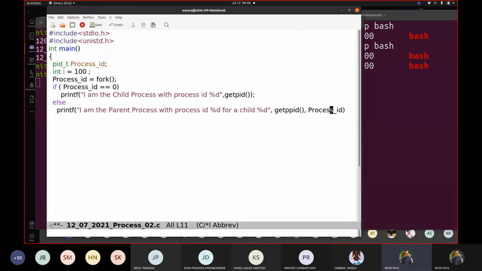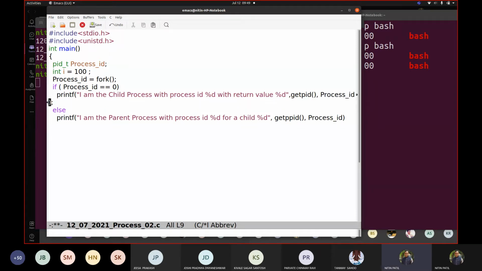Correct. So even if I add a similar kind of text here, with process ID this with return value %d, so that I can prove my statement which was shown there with the man page.